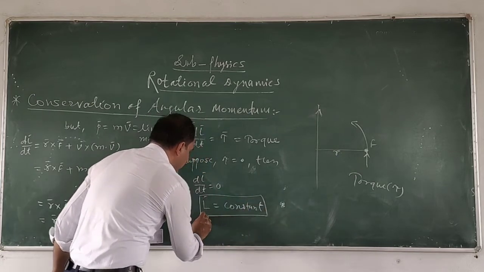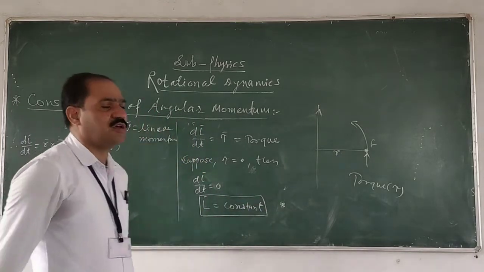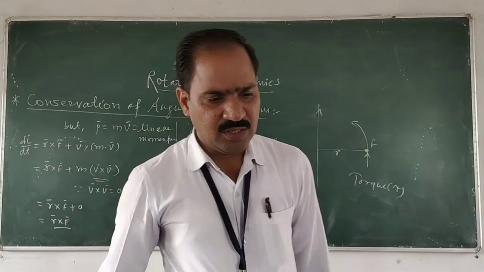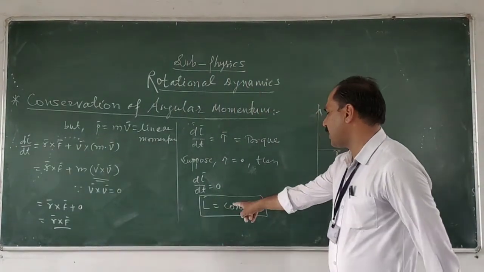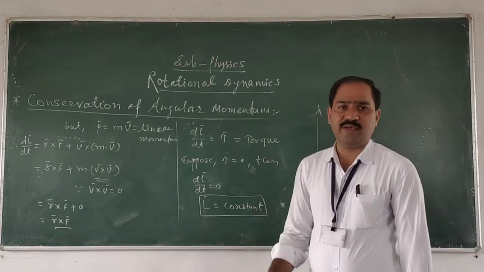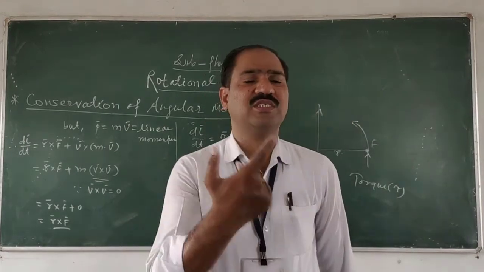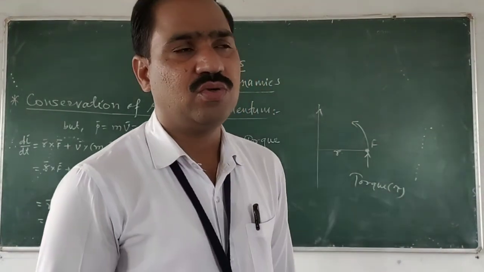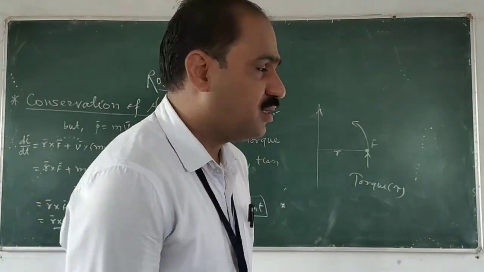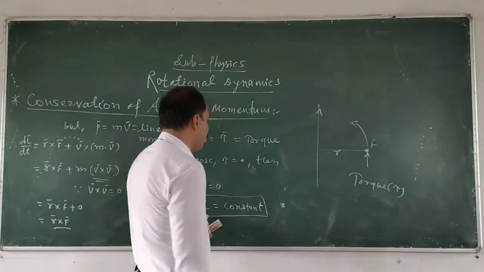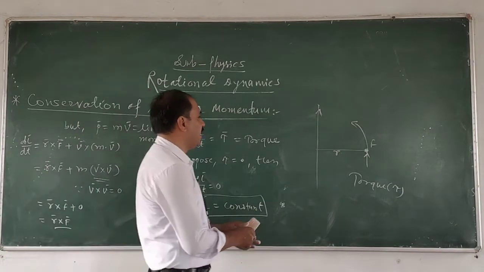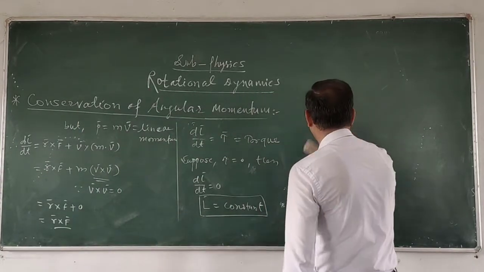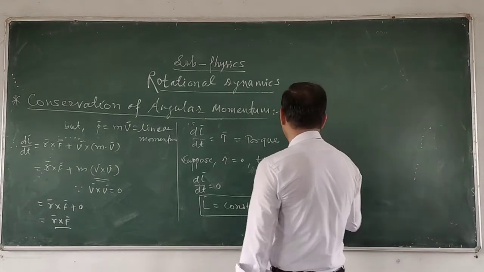Therefore here this is the statement of the conservation of angular momentum. इससे स्टेटमेंट निकल के आता है. क्या आता है? If the external torque acting on the body rotating about some axis of rotation is equal to 0 or vanishes, then angular momentum of the body will be conserved or remains constant. This is the statement of the law of conservation of angular momentum.